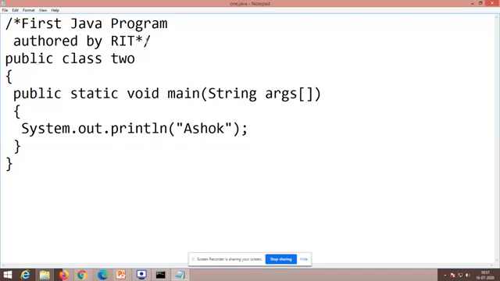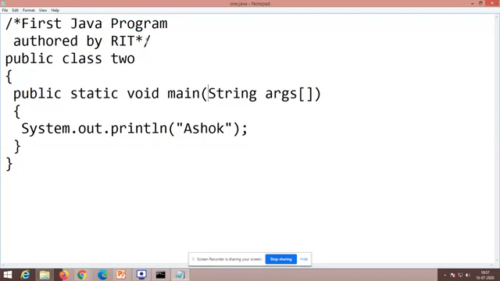String args. People who are familiar with C and C++ could know about argc and argv, right? The same way here we have string args. So when we execute the program in command line mode, you can use it effectively for receiving inputs through the command line. I will show you those examples also.